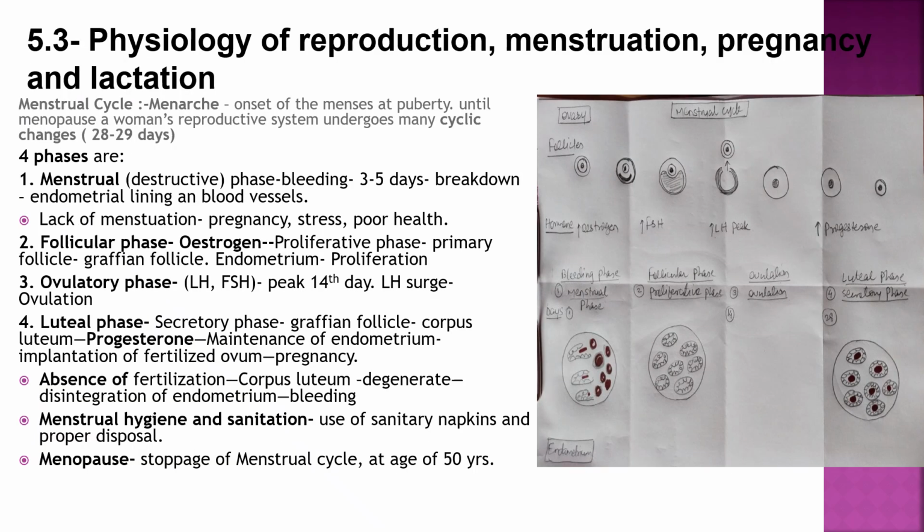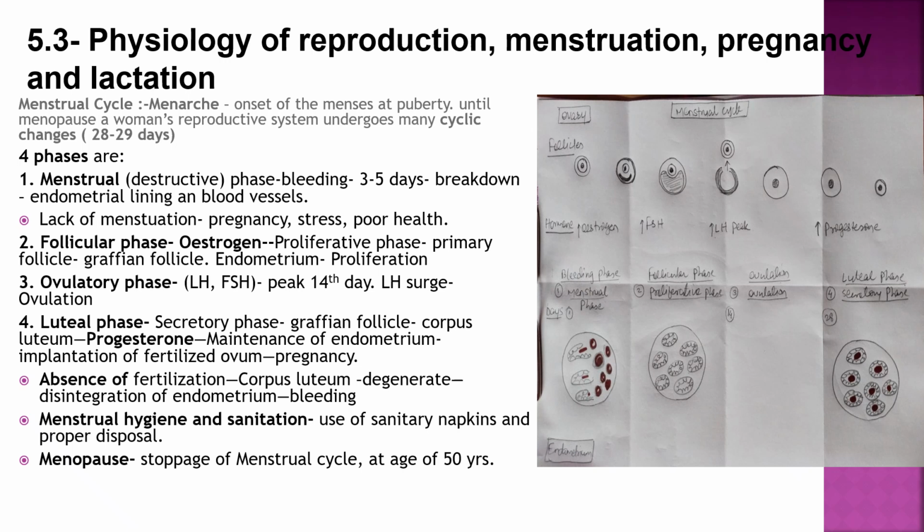Now let's study the menstrual cycle, the characteristic feature of females. The menarche is the onset of menses at puberty, continuing until menopause. A woman's reproductive system undergoes cyclical changes, and each cycle is around 28 to 29 days. There are 4 phases: menstrual phase, follicular phase, ovulatory phase and luteal phase.